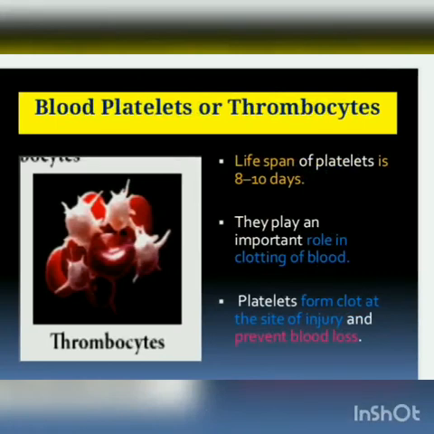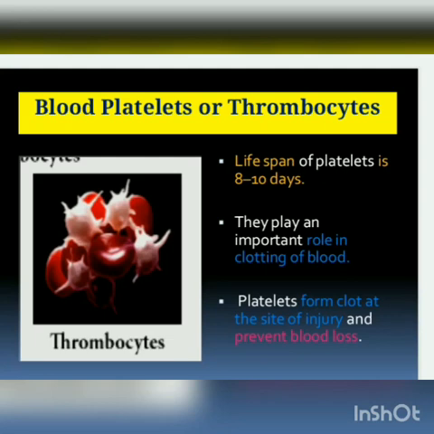Lifespan of the platelet is 8 to 10 days. They play an important role in clotting of blood. See, if there is no thrombocyte in our blood, even a small cut in our skin while plucking a leaf, while breaking a small plant part, may cause severe loss of blood through that wounded area.